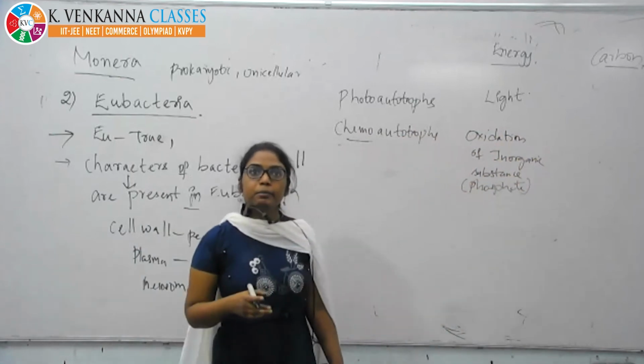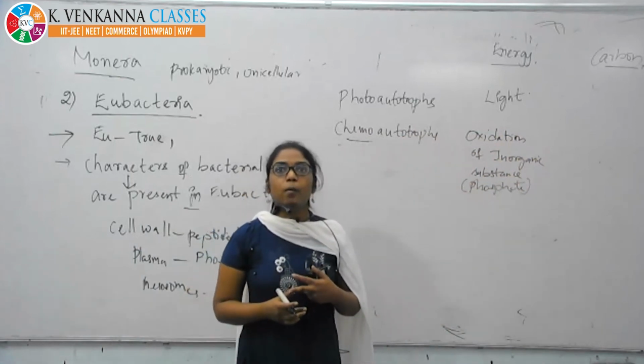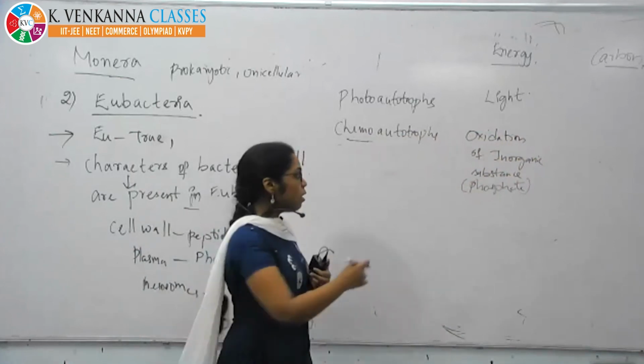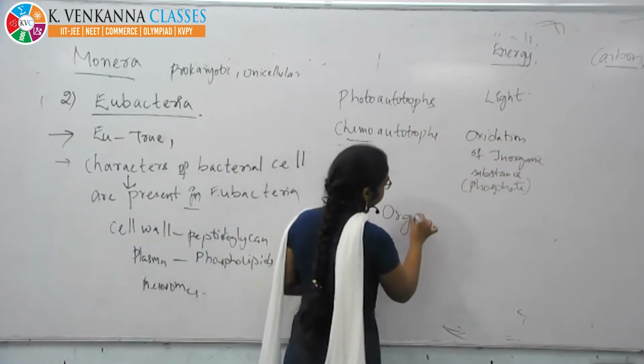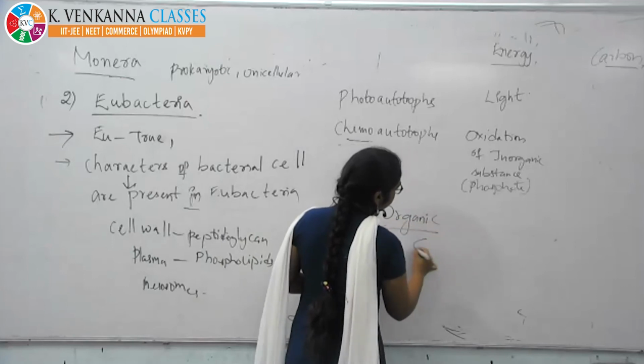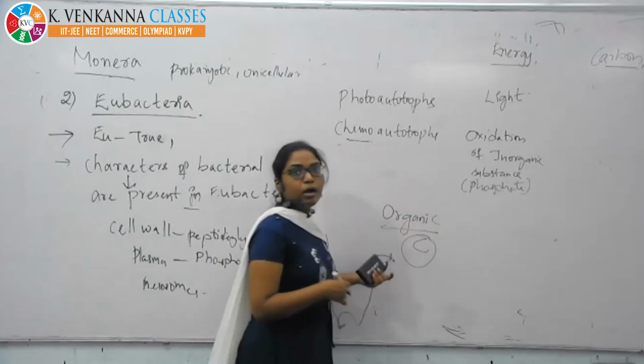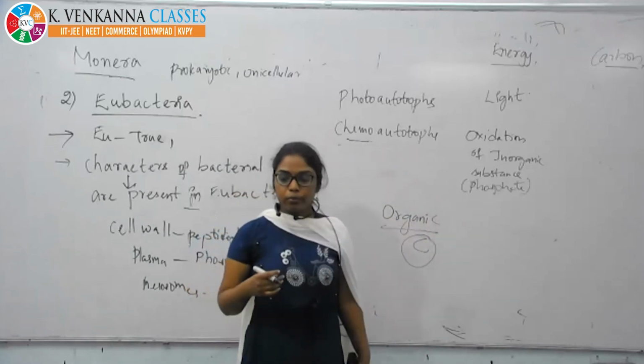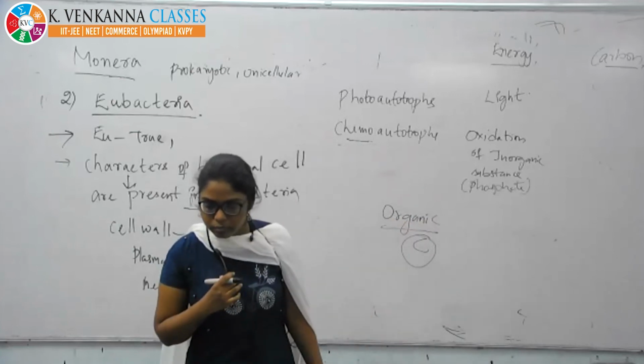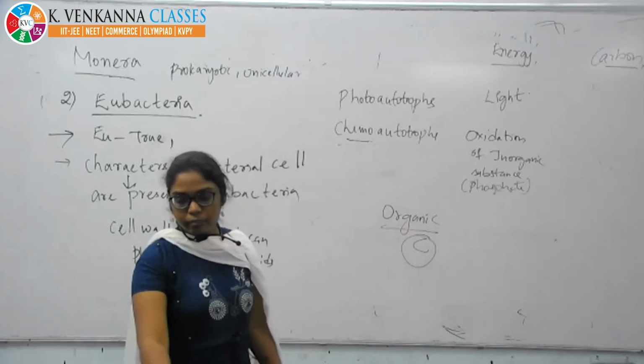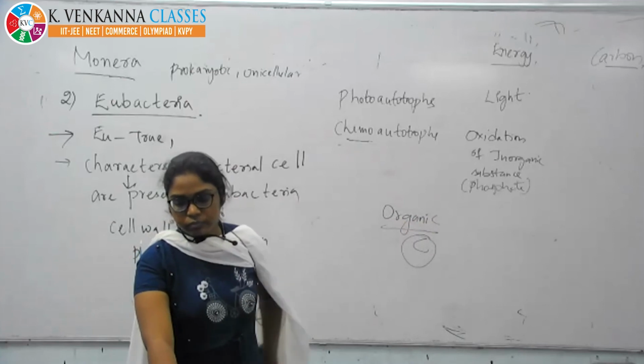Now, what is the difference between organic compound and inorganic compound? Organic compounds are the carbon containing compounds. This is organic, and the rest are all inorganic compounds.